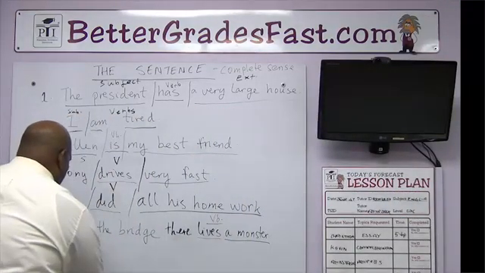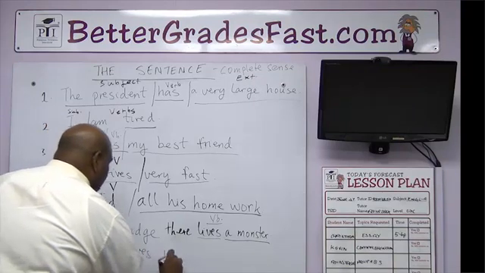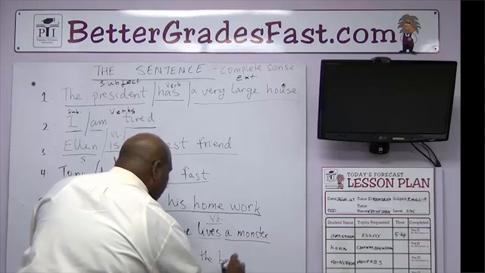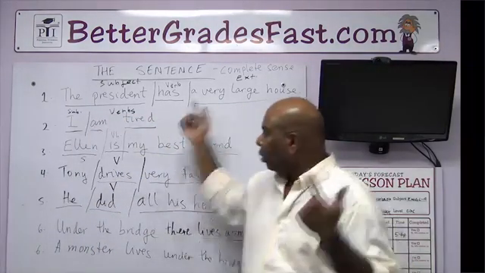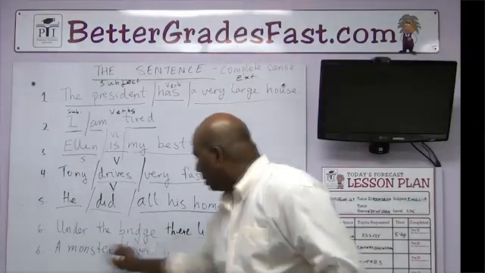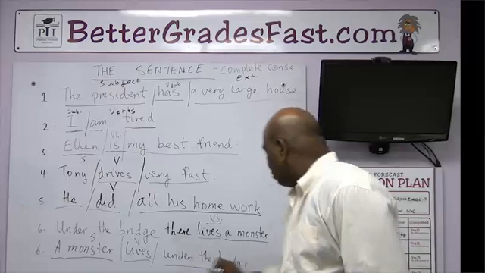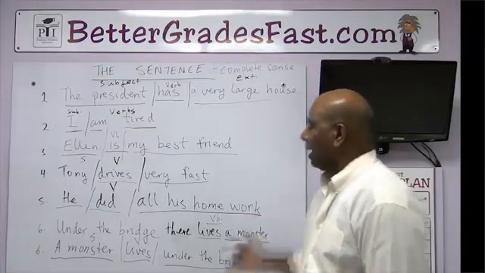A monster lives under the bridge. And that way, we have our same word order. Lives is the verb. Who or what lives? Monster is the subject. Under the bridge is the extension. So the English word order is intact.